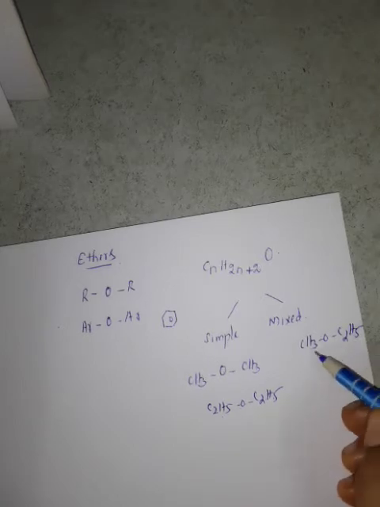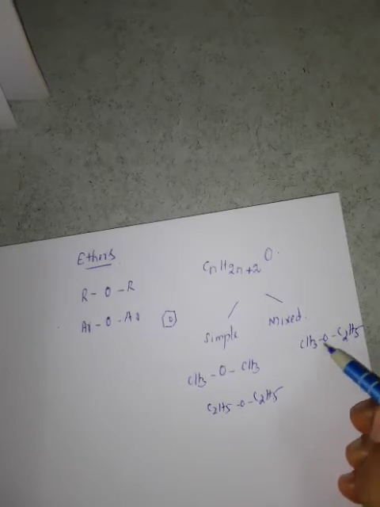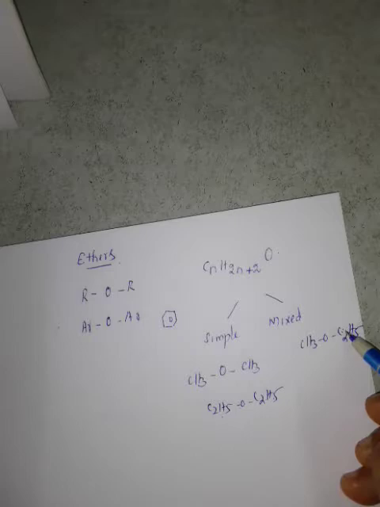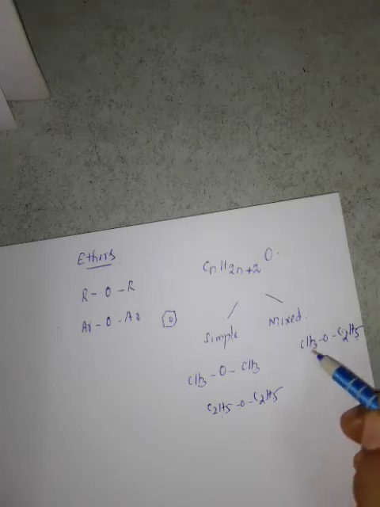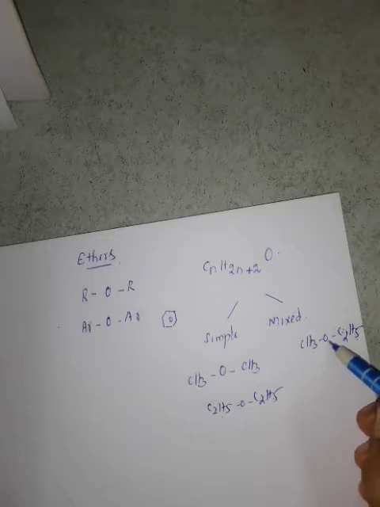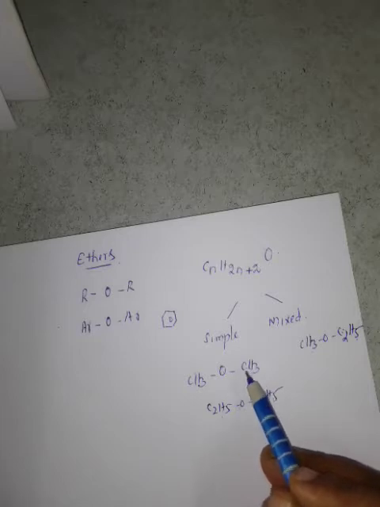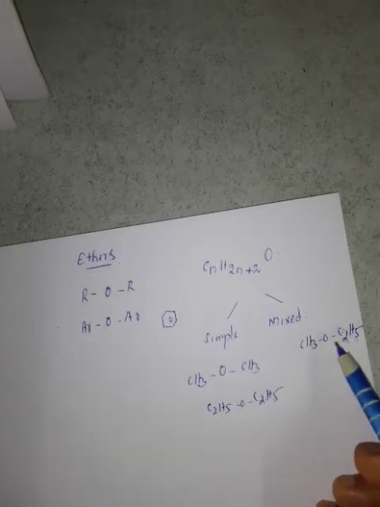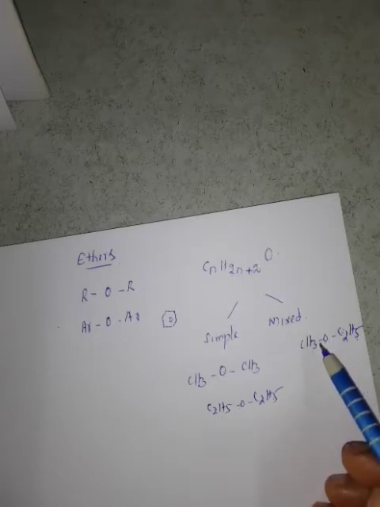CH3OC2H5. This is methyl, this is ethyl. So if there are two groups, see the alphabetical order. Alphabetical order means E comes first. So ethyl methyl ether, not methyl ethyl ether. Ethyl methyl ether, according to the alphabetical order. Regarding the IUPAC name, this O should join with the smallest group. If both the groups are same, O can join with any one. If there are two different groups, O should be joining with the smallest group.